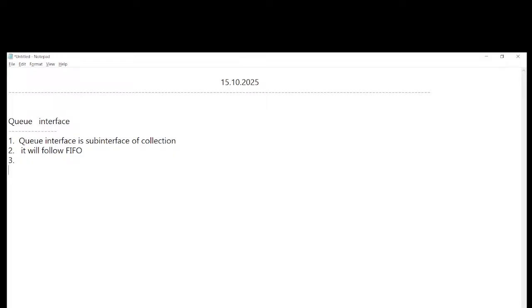And it has some methods. Common methods in the Queue are: first one is the offer method, second one is poll, and third one is peek.